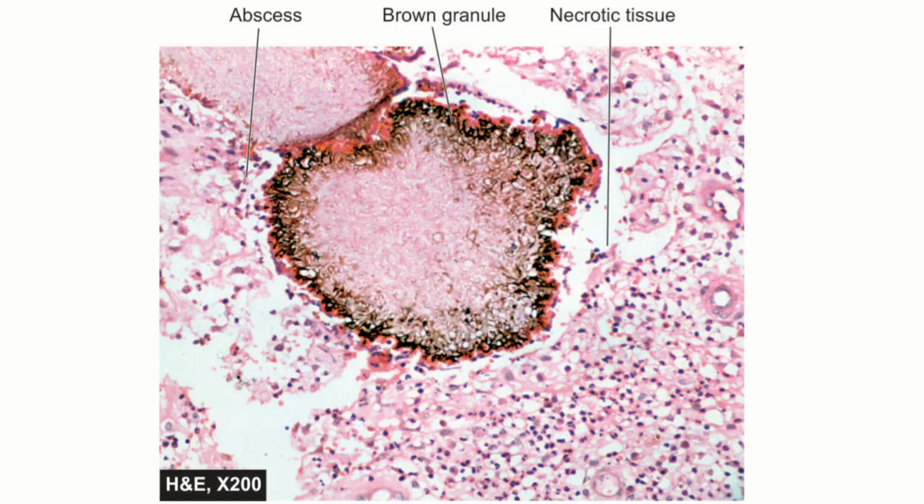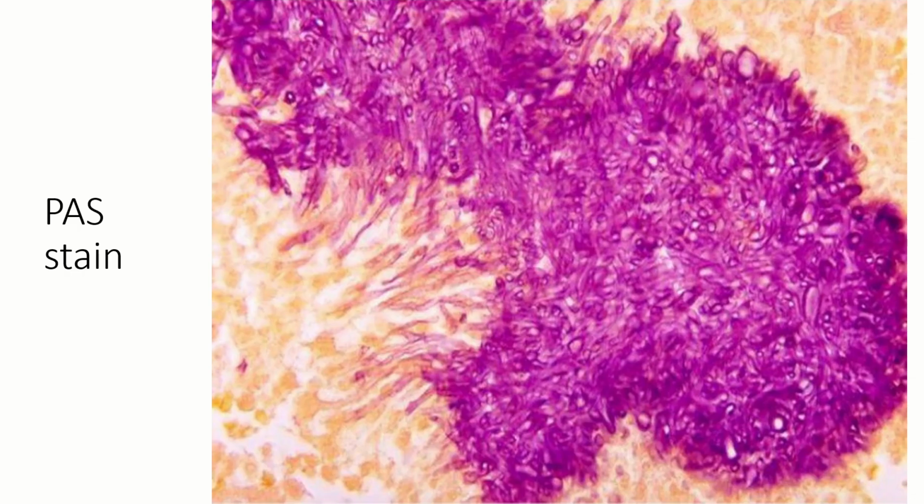This is how a microscopy will look. You have this colony of fungi over here, which will have this brownish blackish pigment. Abscess formation is written because you can see some amount of neutrophil collection. You can see these are all neutrophil collections over here along with necrotic tissue. And when it goes beyond 1 week or 2 weeks, you will see some amount of lymphocytes, fibroblasts and epithelioid cells proliferation along with giant cells.